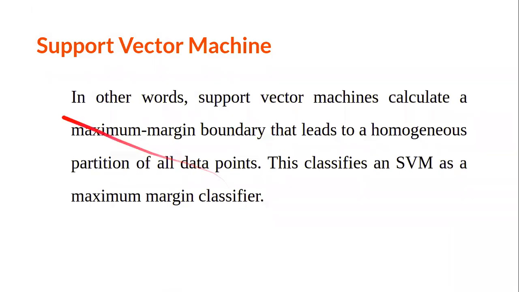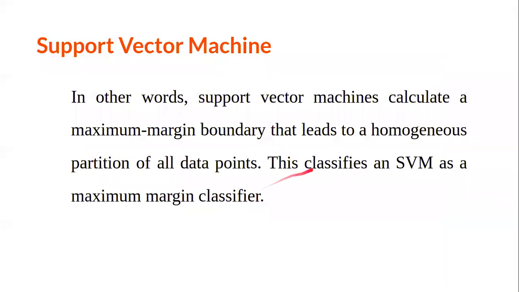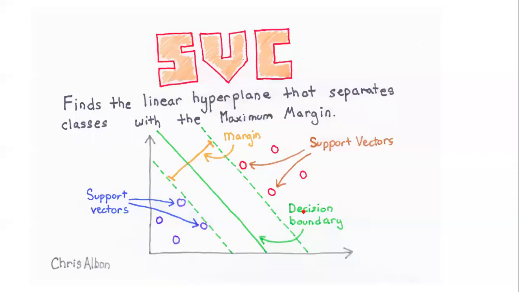Let's come to the definition. In other words, a support vector machine calculates the maximum margin boundary that leads to a homogeneous partition of all data. How to decide the proper boundary, I will show you with some example. This margin is calculated over there. This classifies the support vector machine as a maximum margin classifier.